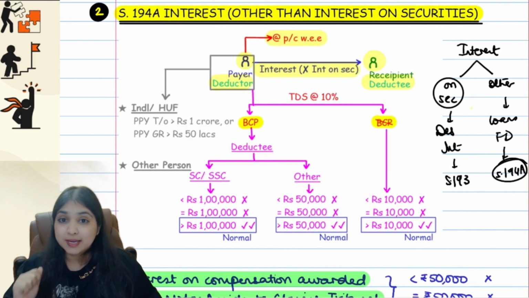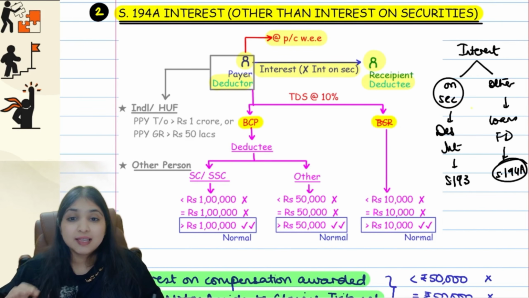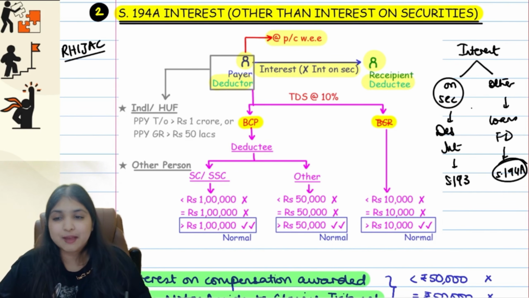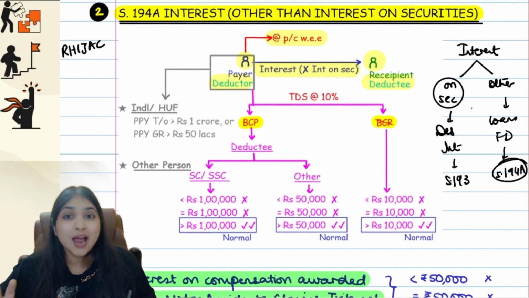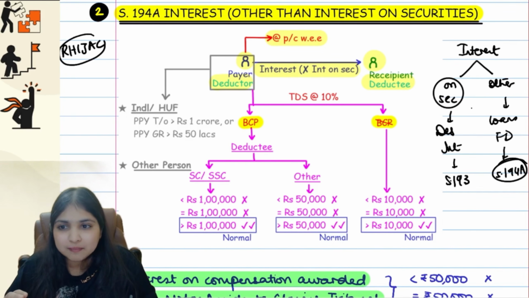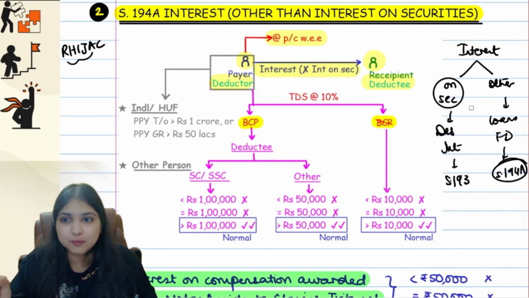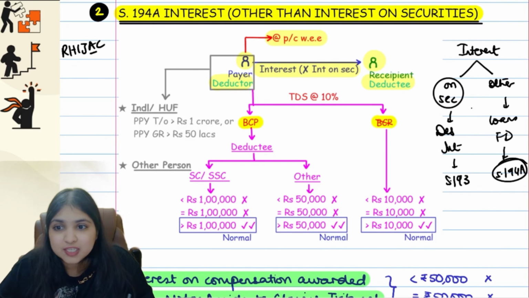Okay, now listen to the next point. See, there's something called as the R hijack sections. Total 6 sections we have here. These 6 sections guys will have a common point. That's why we put them under one group, because these 6 sections have a common point, so we've grouped them together. 194A is one of the R hijack sections guys. A for 194A.